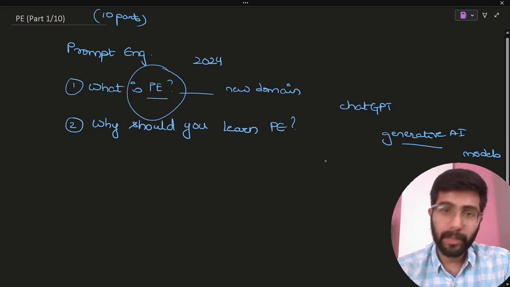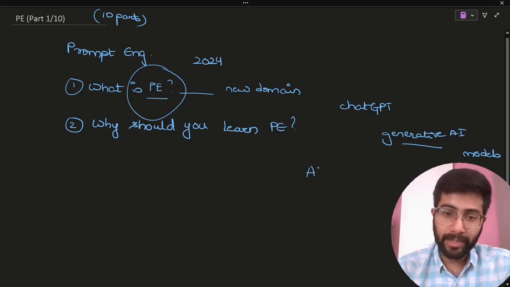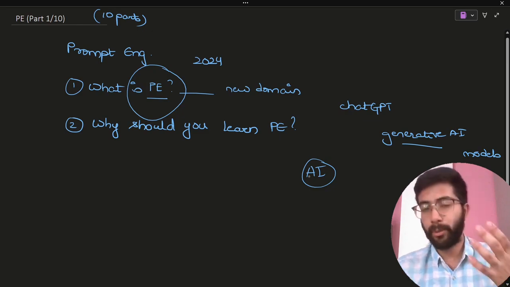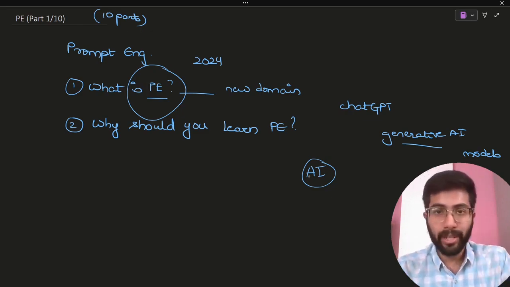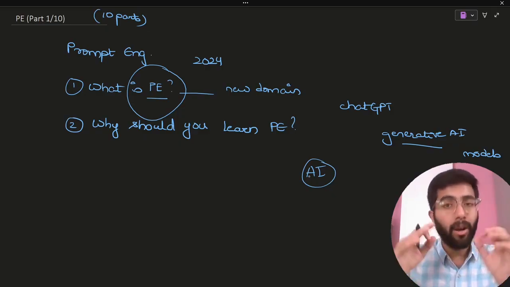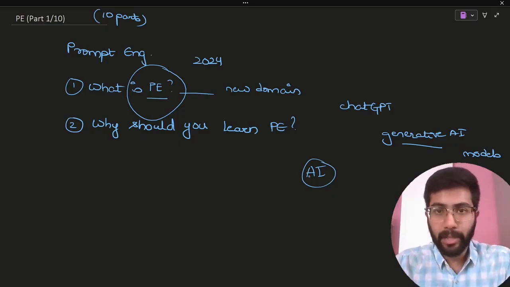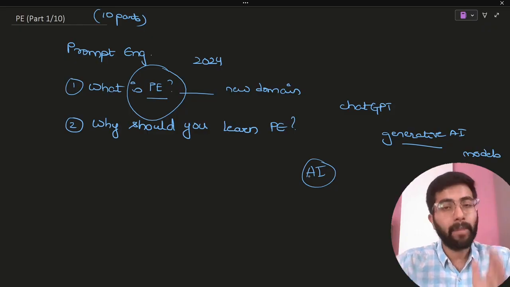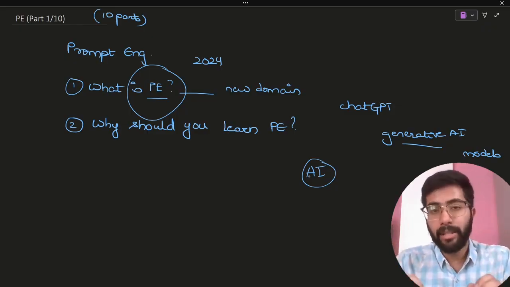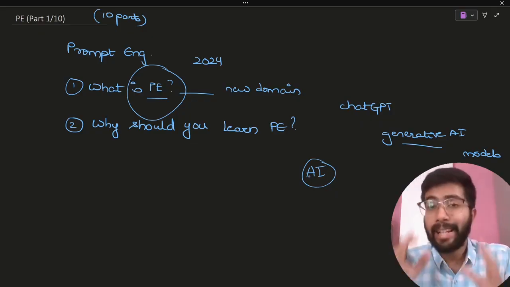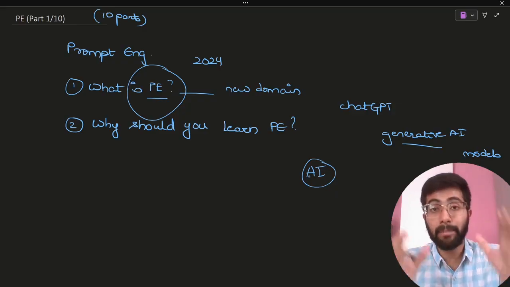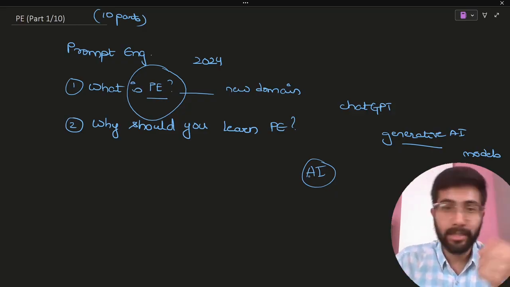Even before the boom of ChatGPT, there was AI. AI has been there for decades. Now, you can call it machine learning again. Today, in 2024, machine learning, deep learning, AI, all of these are used interchangeably, but they are not the same. But keeping that apart for a separate video, machine learning or deep learning or AI has been here for several decades. In fact, the mathematical models have been there for several decades.